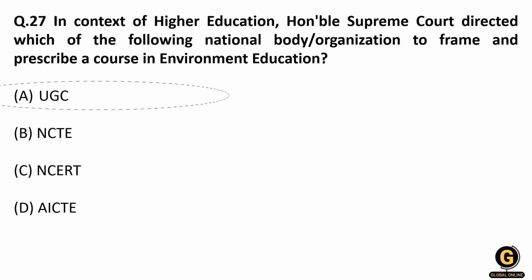NCTE is the National Council for Teacher Education, then NCERT we all know, and then we have AICTE, which looks after technical education. So remember, a 6 module course for all first year undergraduate students studying in universities affiliated to UGC and the colleges, right? So this was the answer. Moving on to the next question.